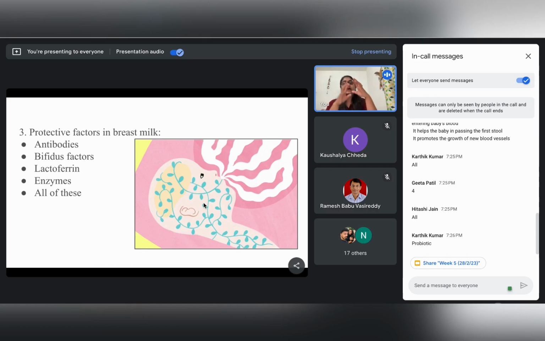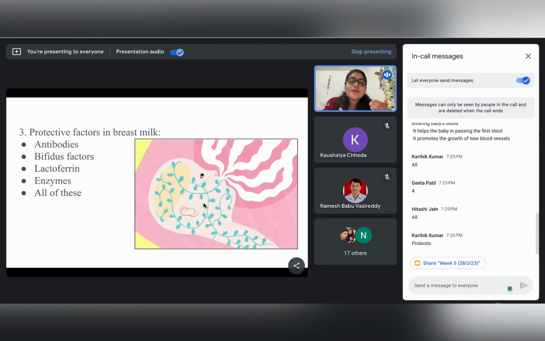The breast milk harbors the bifidus factors, and when these are transferred to the child's body through the breast milk, they help in the growth of these good bacteria, that is the lactobacillus bifidus. When these good bacteria grow, they help prevent the growth of another bacteria called E. coli.